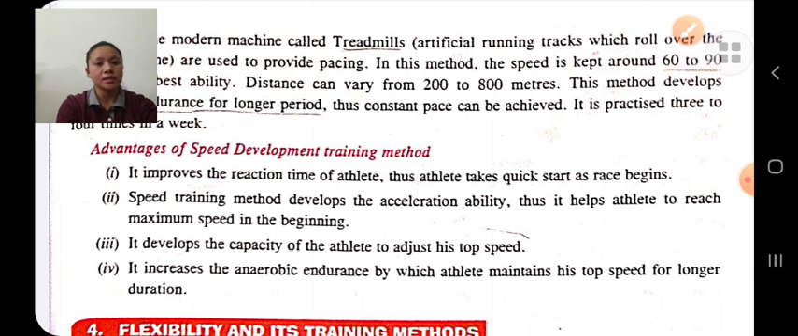These are the methods to develop speed. Speed means the ability to maintain maximum speed. Speed means ability to move as fast as possible. Speed means ability to perform the movement at a faster rate. There are 4 types of speed: reaction time, acceleration, speed of movement, and locomotor ability. And there are 2 methods to develop speed: acceleration run training methods and pace run training methods.